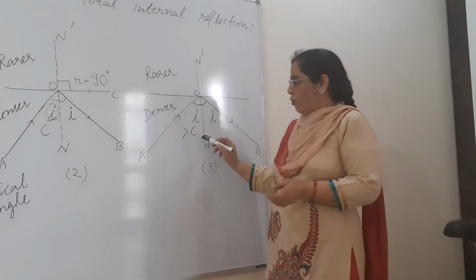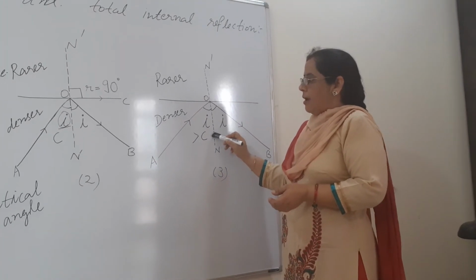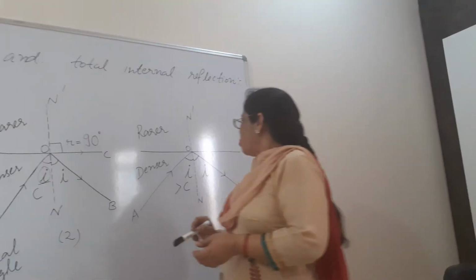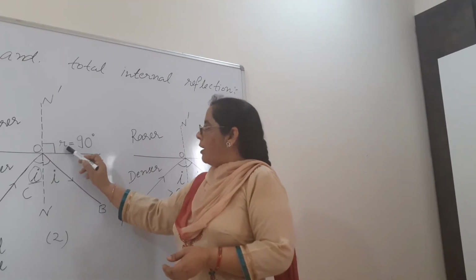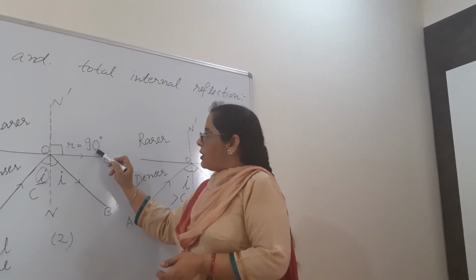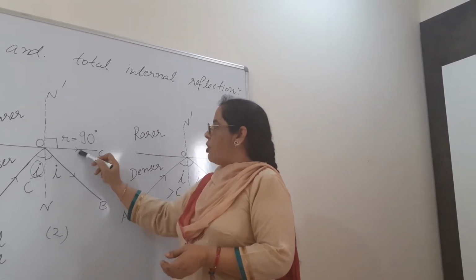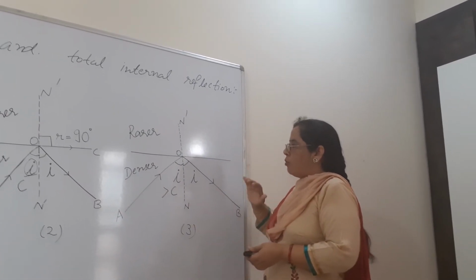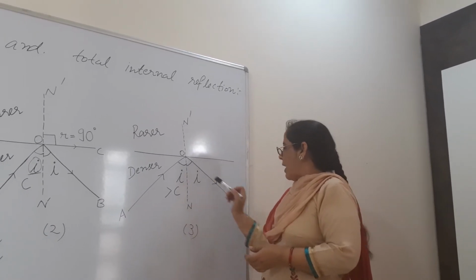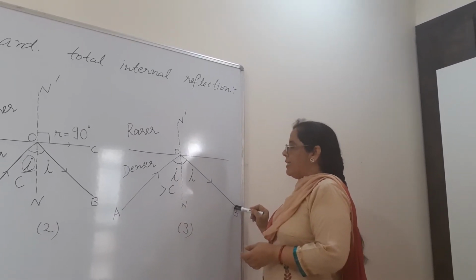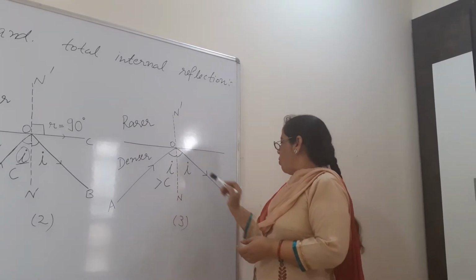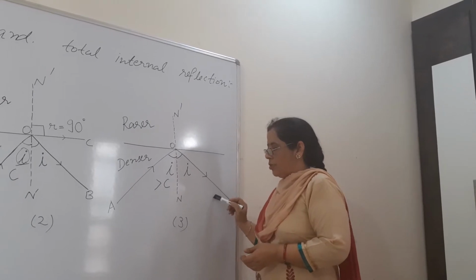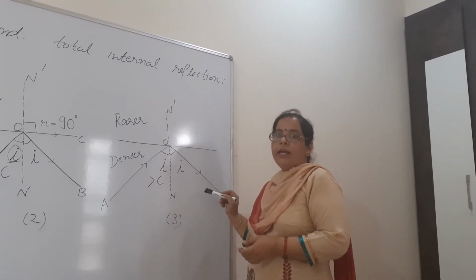Third diagram, again I am going to explain. In the third diagram we have increased the angle of incidence more than in the second diagram. So what will happen? Now the refracted ray, which was lying on the surface with angle of refraction 90 degrees, has no other option, it has to enter into the same medium. So the whole light will enter into the denser medium. OB will be the reflected ray. Here no loss of energy will be there. We will get the full light back.